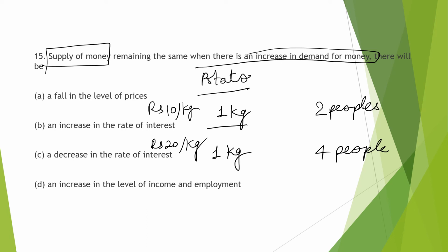So the supply of money remains the same and the demand for money increases. Fall in the level of prices? No. Increase in the rate of interest of the money? Obviously. We will see that the interest rate of the money would increase.